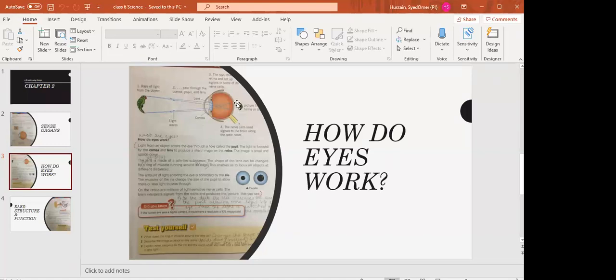Now the third point is the rays strike the retina and set up signals in some of its nerve cells. There are nerve cells present on the retina, and when the light strikes the retina, it sets up signals in the nerve cells. These nerve cells send the messages to the brain along the optic nerve. This yellow color, these are the nerves. These are called optic nerves. It is also written in your structure. These are a bundle of nerve fibers.